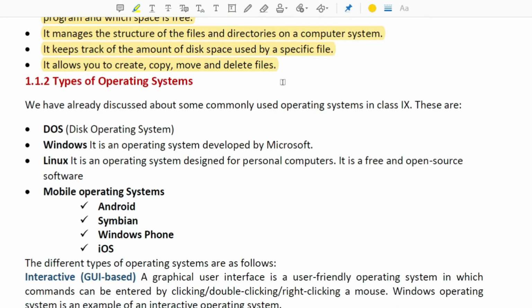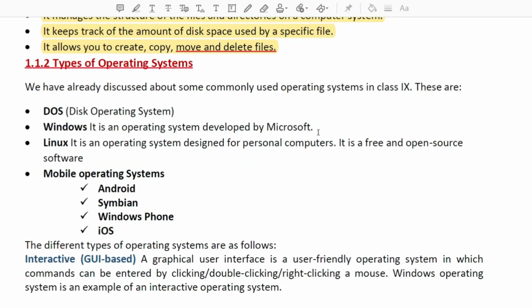Now the next topic is types of operating system. Now the different types of operating system. First of all, we will discuss some commonly used operating systems in class 9th or 10th. First of all, DOS. This was the first operating system. Earlier we only had DOS, we did not have Windows, Linux, Unix, nothing.